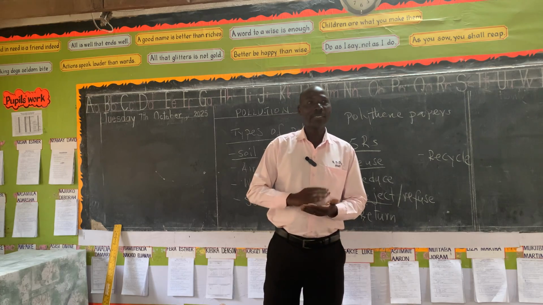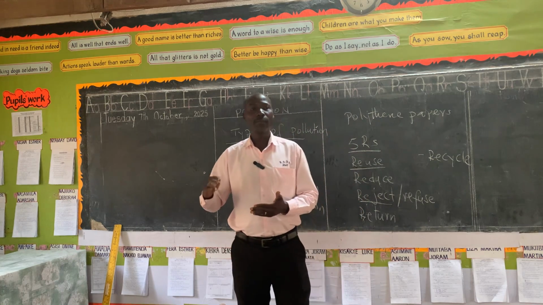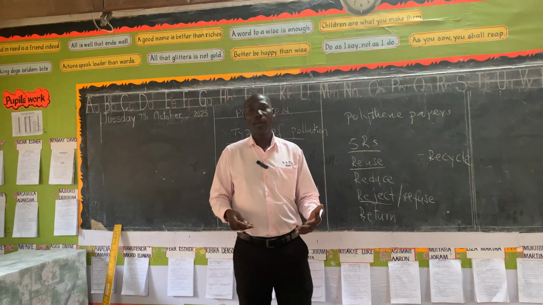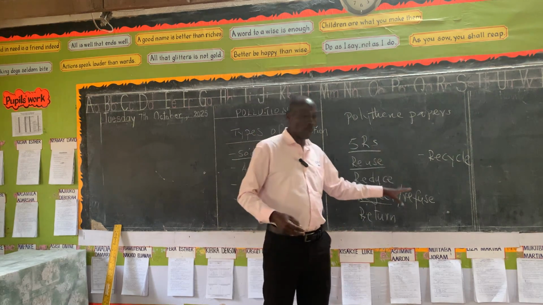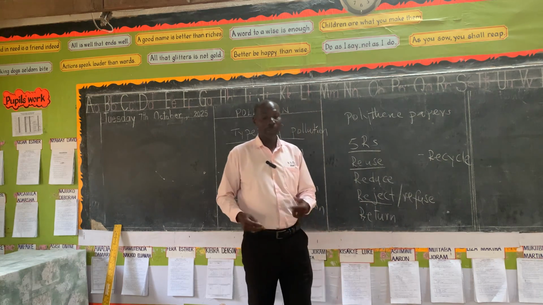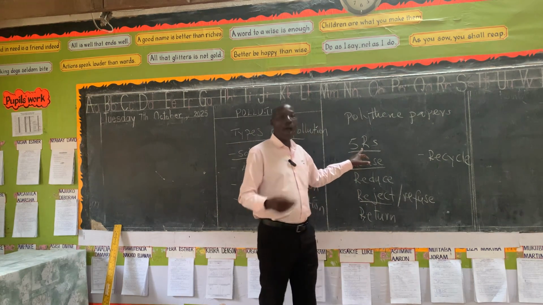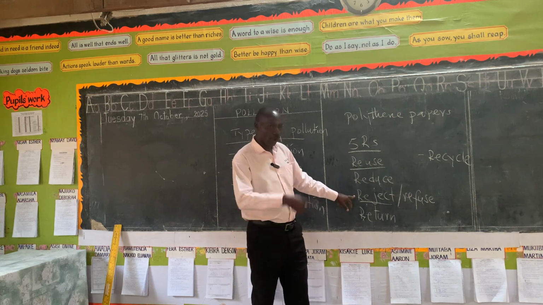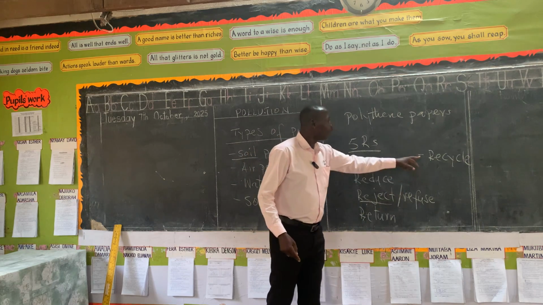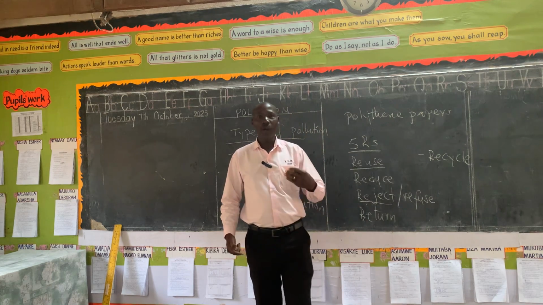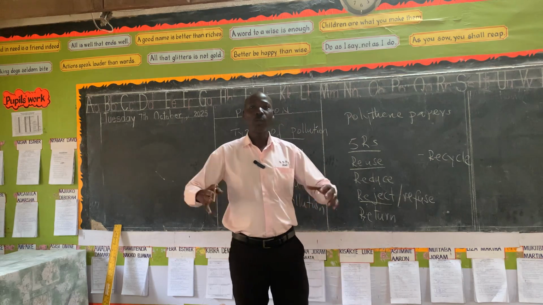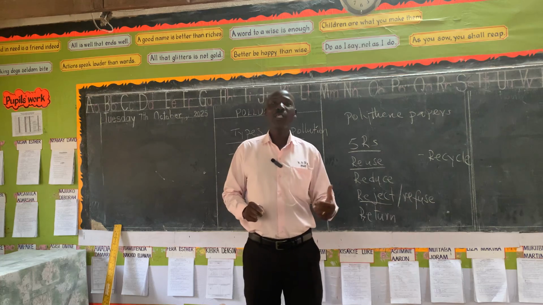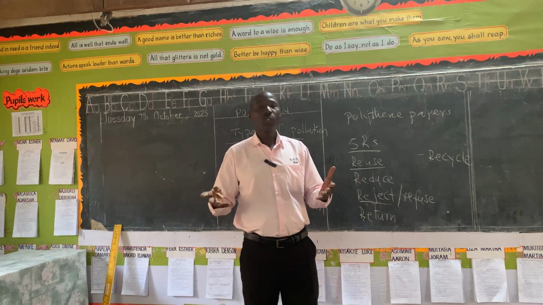So whenever you get such things, you should know, how do we take them? How do we discard them? How do we take them away from our soil? So we have seen how the best way we can remove most of this non-biodegradable material is by using the 5R. And the 5R are reuse, reduce, reject or refuse, return, and then recycle. So at least one of those can help us to make sure that we reduce, we make sure we help our soil.